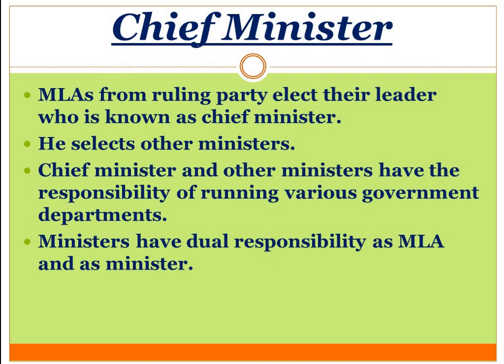Then the chief minister and other ministers have the responsibility of running various government departments. The different departments have been given to different ministers, and the chief minister as head has the responsibility to run various government departments.